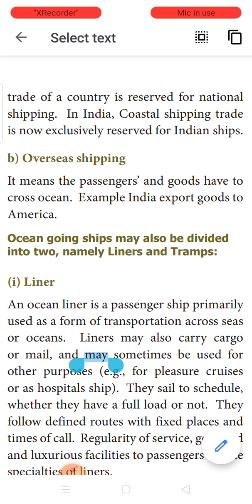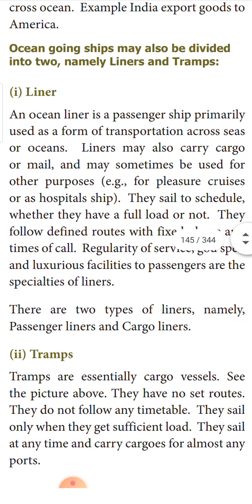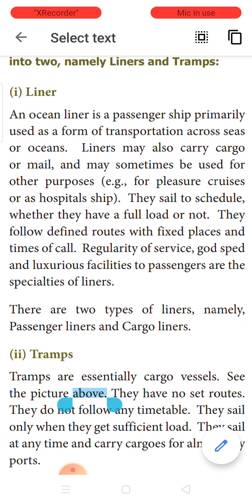Liners are nothing but passenger ships. Primarily, they are used for transporting over the oceans, particularly for passengers only. Liners can also carry cargo and mails, and sometimes people can go on a pleasure tour. They can be used as cruises. And apart from that, hospital ships are also there.